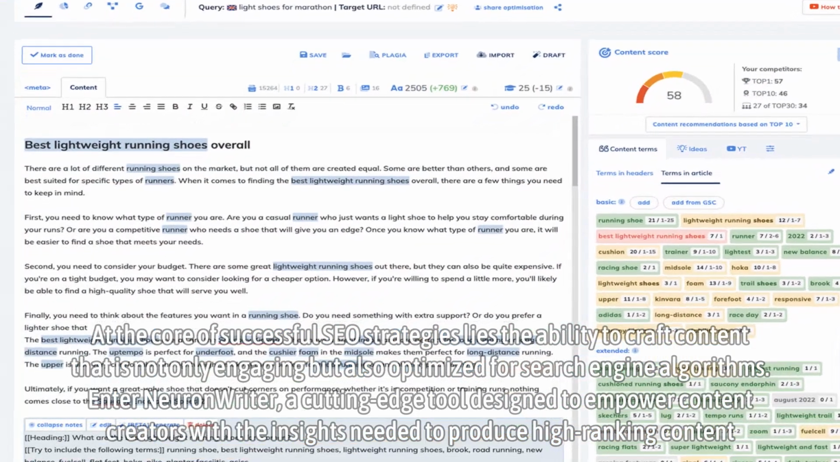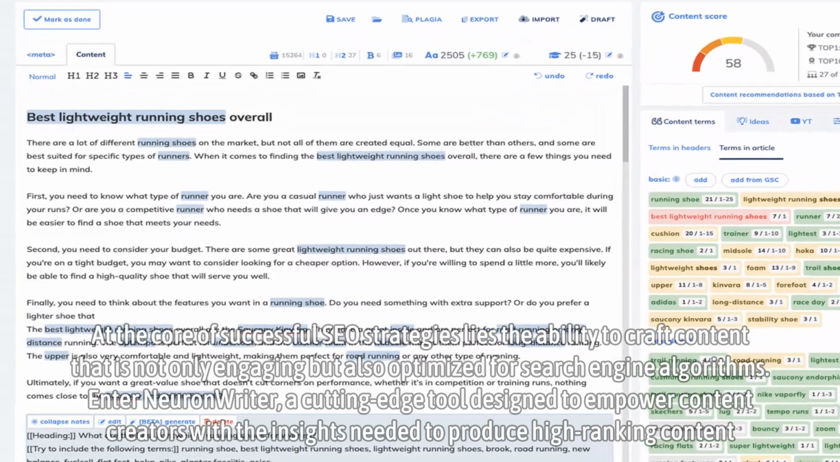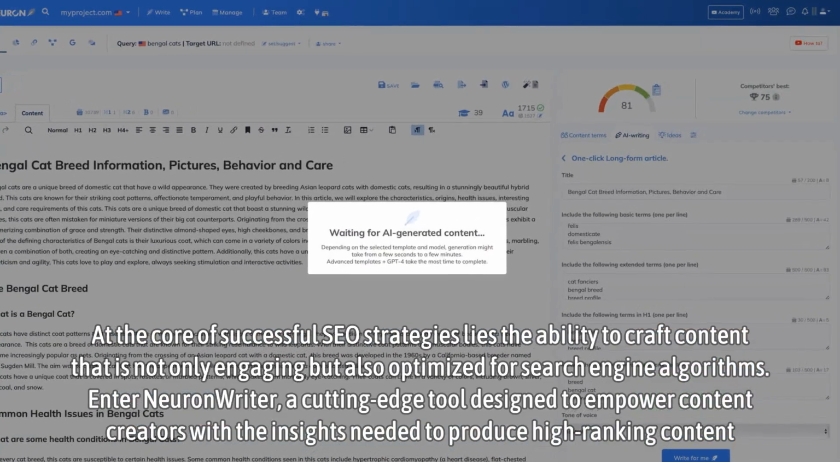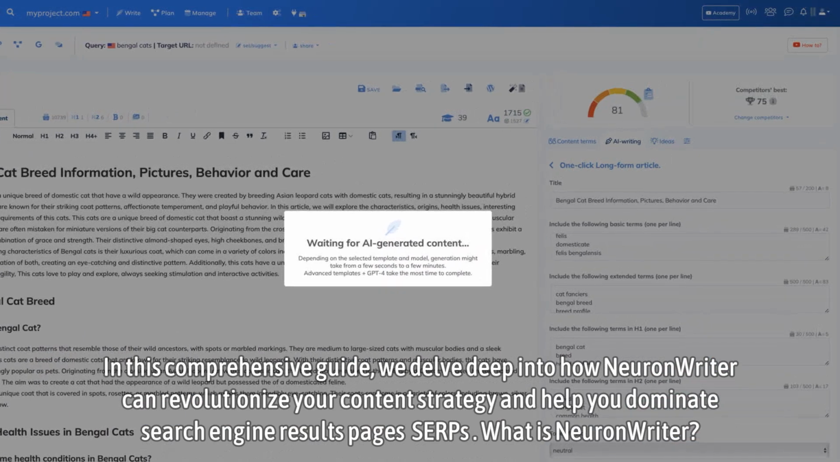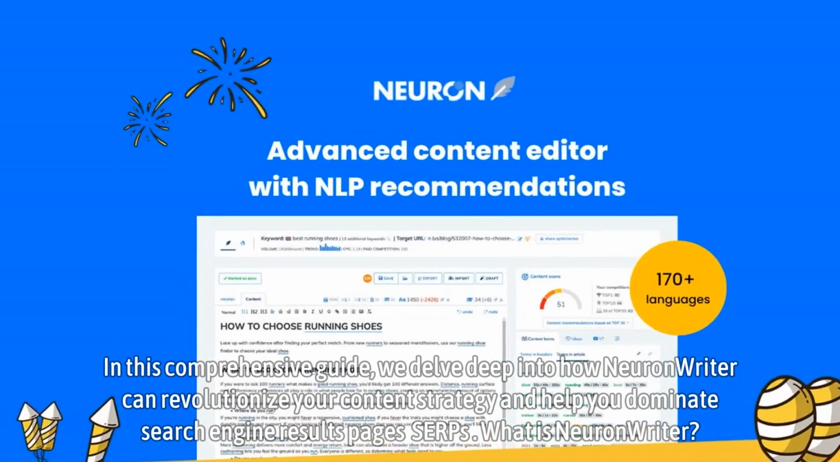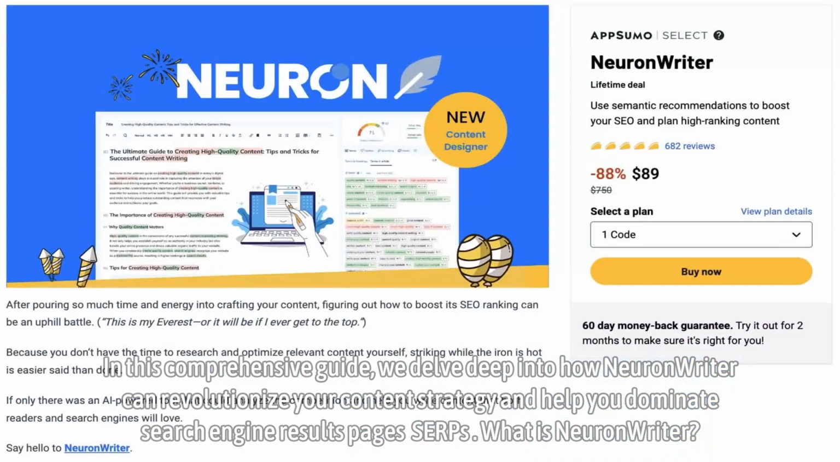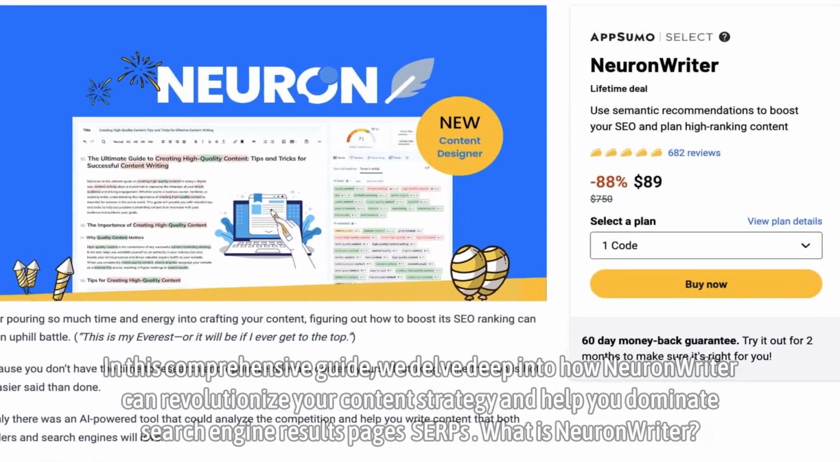Enter NeuronWriter, a cutting-edge tool designed to empower content creators with the insights needed to produce high-ranking content. In this comprehensive guide, we delve deep into how NeuronWriter can revolutionize your content strategy and help you dominate search engine results pages, SERPs.